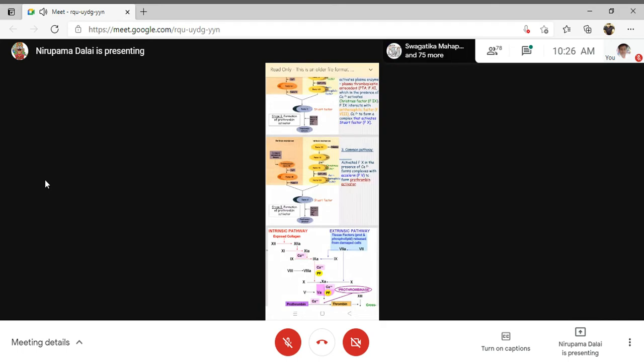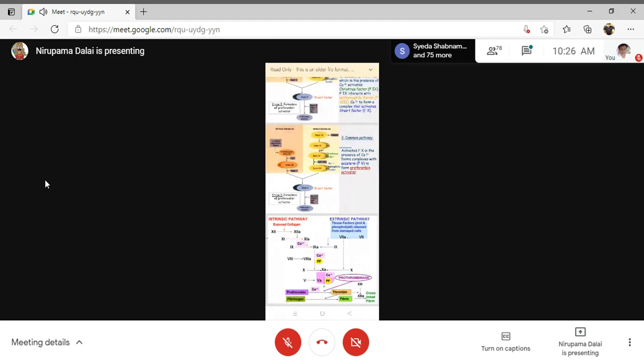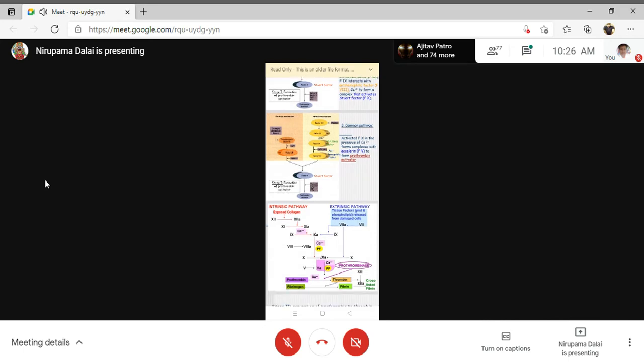Now how will the prothrombin activator complex be formed? Once you get the activated factor 10, how is the prothrombin activator complex formed? Activated factor 5 and calcium and phospholipid. Yes, very good. Activated factor 5 along with activated factor 10 plus calcium plus phospholipid will form the prothrombin activator. This prothrombin activator is essential for the conversion of prothrombin into thrombin. Very good.